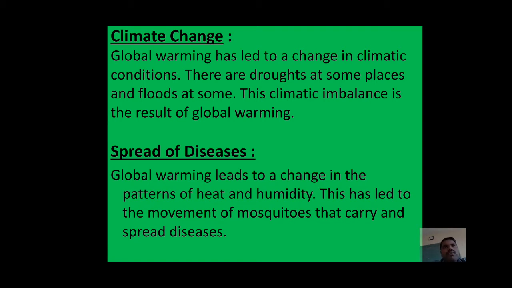And next one is the spread of diseases. Because of global warming, diseases also spread in so many ways. For example, we will take that the maximum number of diseases are spread by mosquitoes, which carry and spread some diseases.